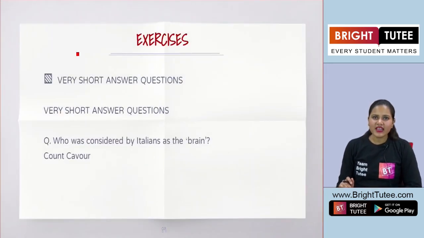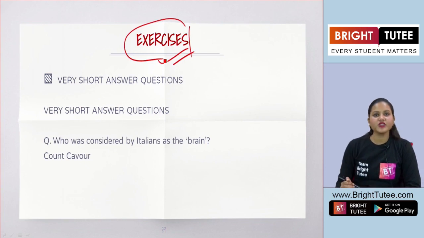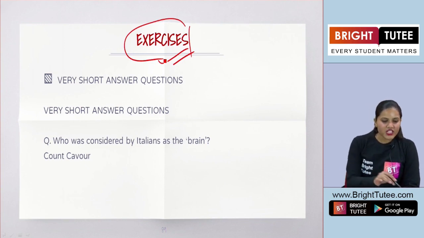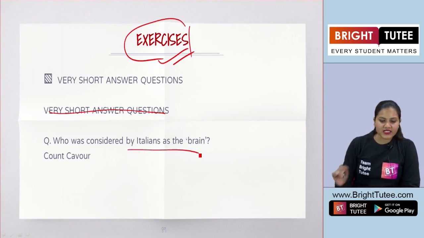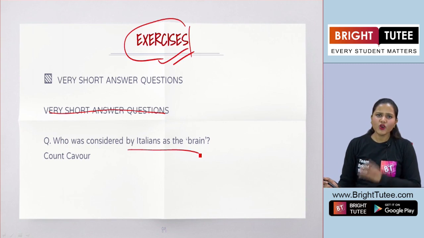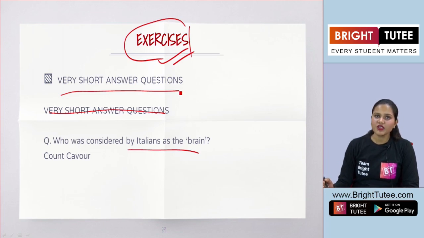Before that, let's have a few questions that have been mentioned in your exercise section. In the very short answer questions, there is one question that says, who was considered by Italians as the brain? Now quite simple to answer, right? Since this question has been asked in very short answer questions, in one word or one sentence, you can answer it.